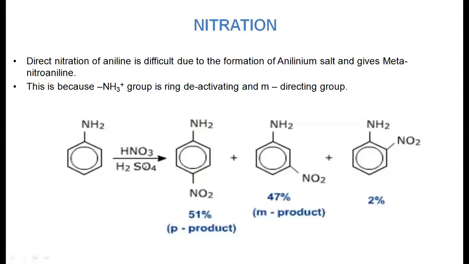So there are two possibilities for the products: one is paranitroaniline, the other is metanitroaniline. Because the nitrogen has a lone pair of electrons, it takes the H plus and produces the anilinium salt, which is a deactivating, meta-directing group. Hence, two types of products are possible.